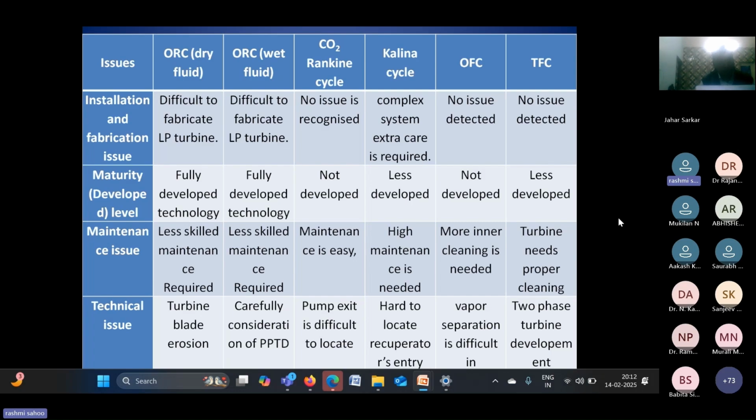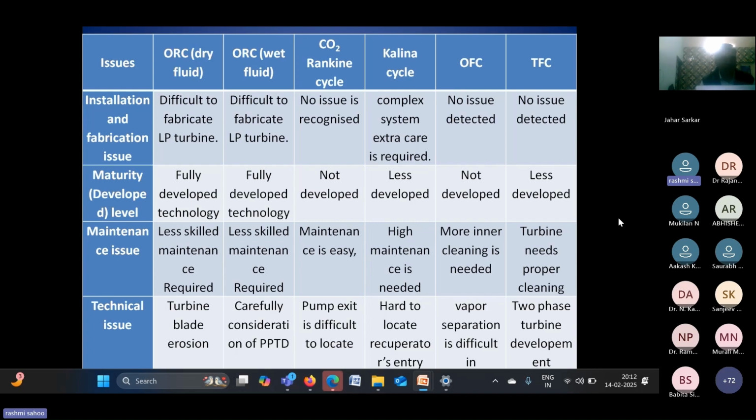So here some economical comparisons are there, because I have already told that for low temperature applications, a lot of options are there, not only one option. So there may be a comparison within that, which technology we will go for and which cycle we select for that application.